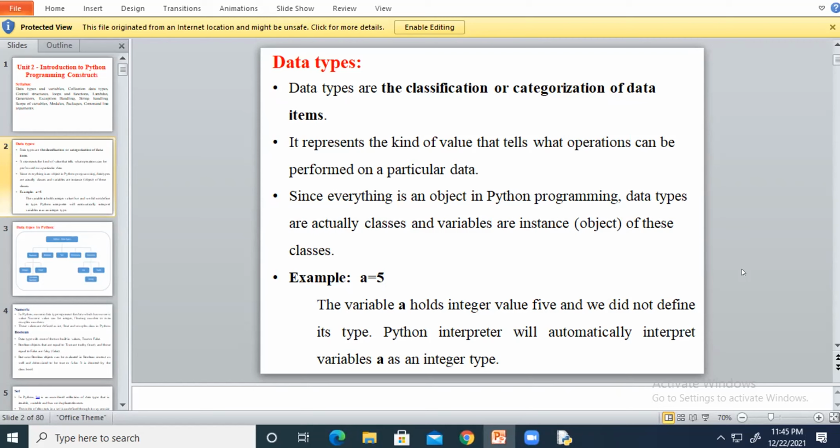So you have to see here one example of a data type. Can anyone tell this line will be which data type? a is equal to 5. It will be which data type? a is equal to 5 is which data type? Okay, it will be the simple example of integer data. a is a variable and we are giving the value for that variable, which is an integer data type.